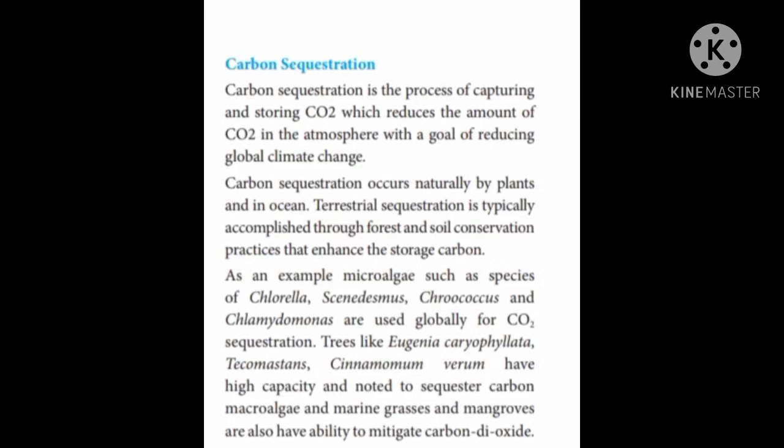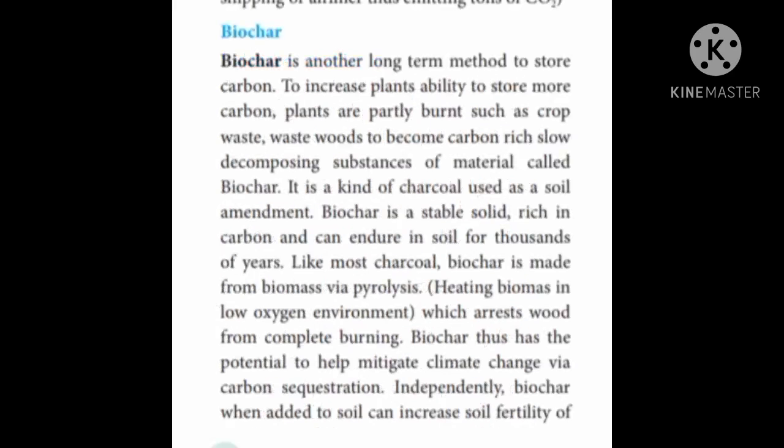Carbon sequestration is a process of capturing and storing CO2, which reduces the amount of CO2 in the atmosphere with the goal of reducing global climate change. Microalgae such as species of Chlorella, Scenedesmus, Coccus and Chlamydomonas are used globally for carbon dioxide sequestration. Trees like Eugenia caryophyllata, Terminalia, Cinchona have high capacity and are noted to sequester carbon. Microalgae, marine algae and mangroves also have the ability to mitigate.